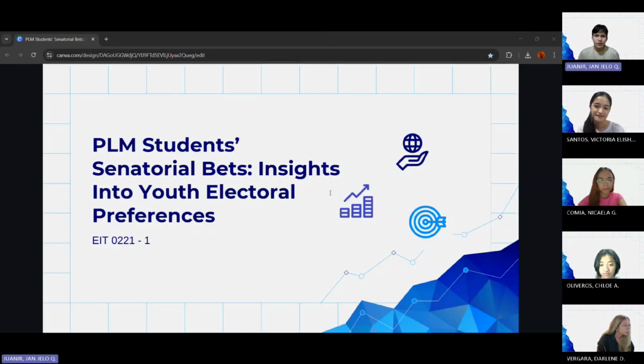We are here to present our gathered data from our survey questionnaire entitled "PLM Students' Senatorial Bets: Insights into Youth Electoral Preferences." As we all know, the national election has just occurred a week ago, and months before, we decided to evaluate and analyze how the students in Pamantasan ng Lungsod ng Maynila vary from one another when it comes to their senatorial preferences.